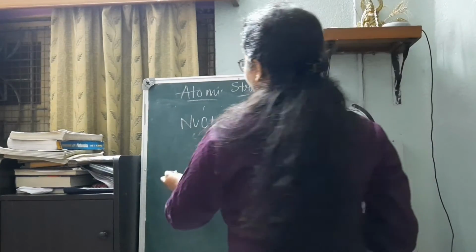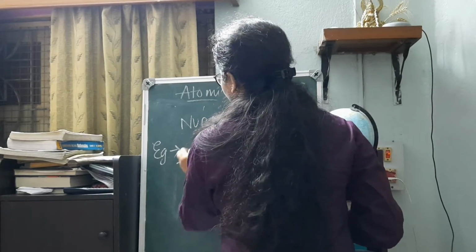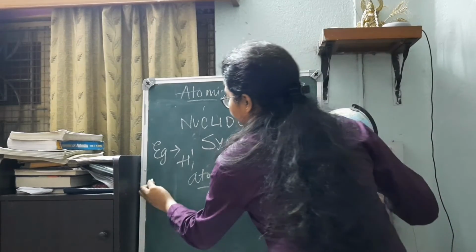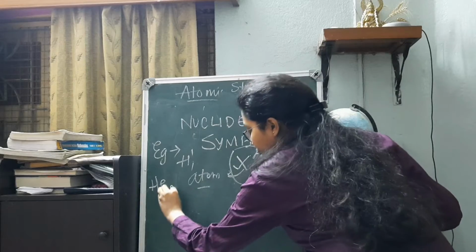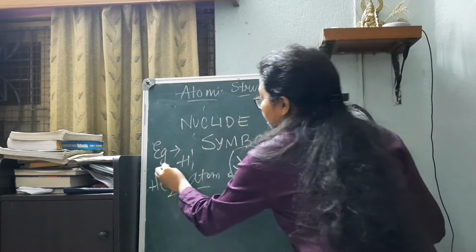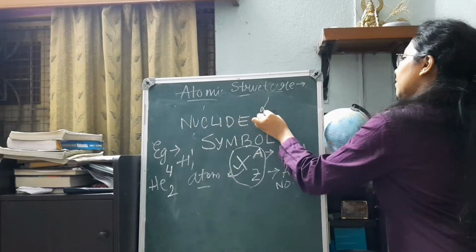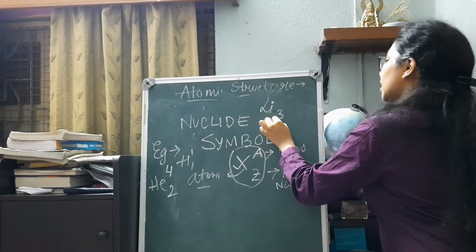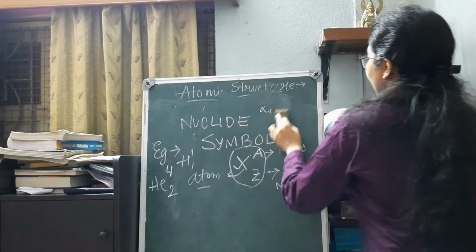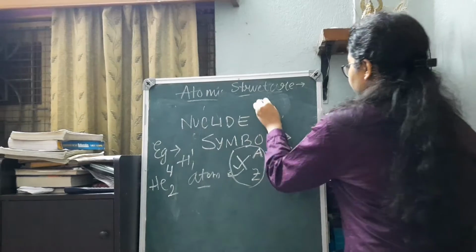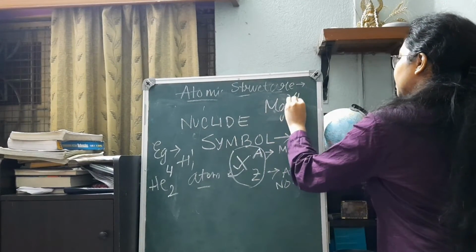For example, if we start with the basic one, hydrogen, it is 1H1. If we go for the next one, helium, as per the order, downwards we write the atomic number 2, and the mass number at the top. Then lithium, 3, 7. Then magnesium, 12, 24.